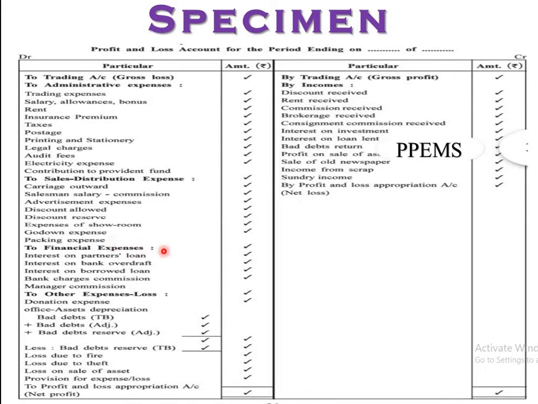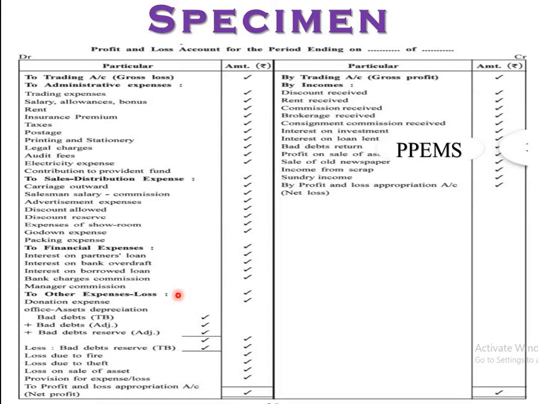Financial expenses, important here. Interest on partners loan, this one is very important, partners loan interest 6%, you know that one. Interest on BOD, bank overdraft. Interest on borrowed loan, which is from the bank or others, right? And the last ones, bank charges, commission, and sometimes manager's commission. Manager's commission we already discussed in the first chapter with the theory and formula, and already one example was also discussed. Last one, that is other expenses or losses.